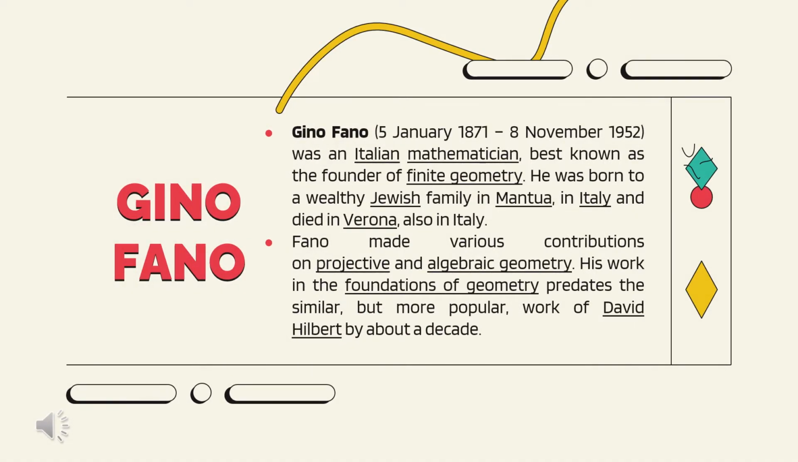So who is Gino Fano? Gino Fano, born on January 5, 1871 and died November 8, 1952, was an Italian mathematician, best known as the founder of finite geometry. He was born to a wealthy Jewish family in Mantua, in Italy, and died in Verona, also in Italy. Fano made various contributions to projective and algebraic geometry. His work in the foundations of geometry predates the similar, but more popular, work of David Hilbert by about a decade.